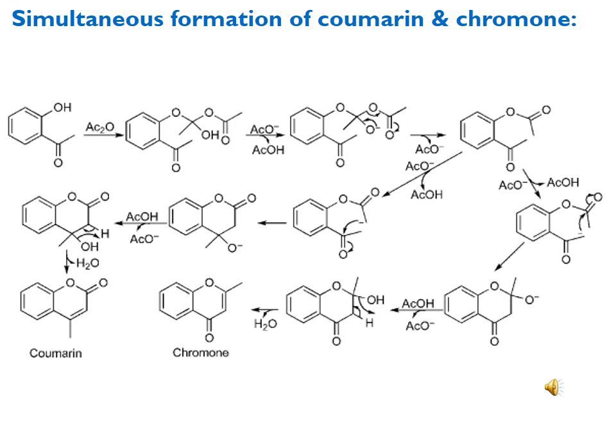But if the abstraction of proton, or enolization, occurs on the O-acylated group, that is the acyl group which is attached to the oxygen, then that group moves toward the formation of the enol through a nucleophilic carbon.